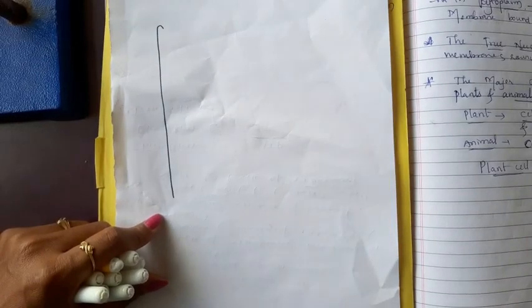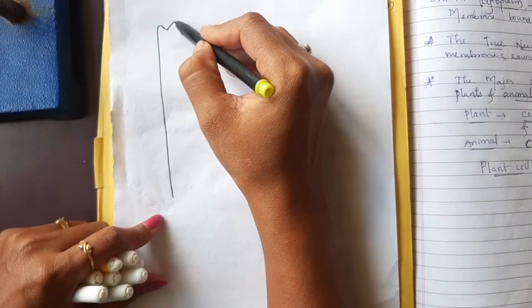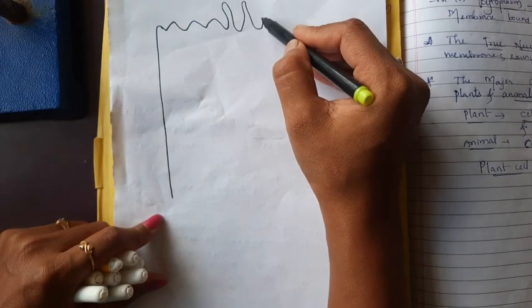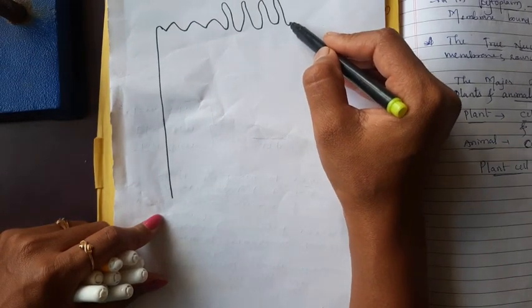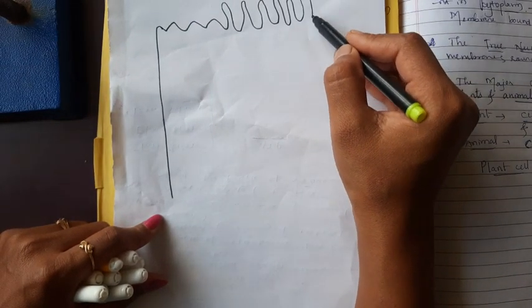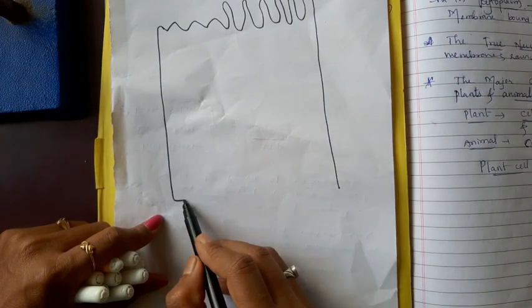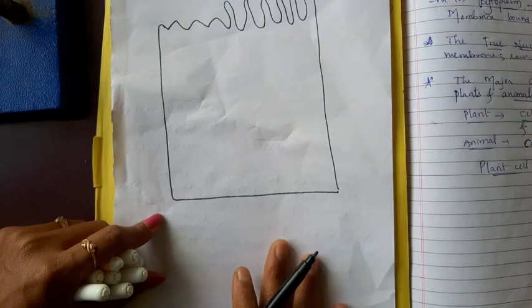But in the plant cell you can see a pentagonal structure, whereas the animal cell has small finger-like projections at one side, known as microvilli, which help with attachment.